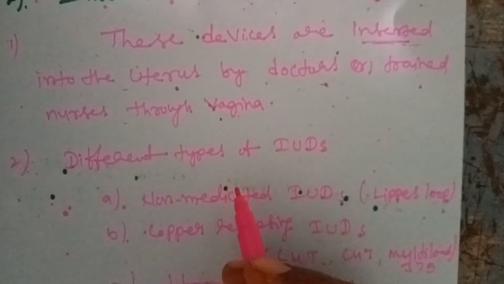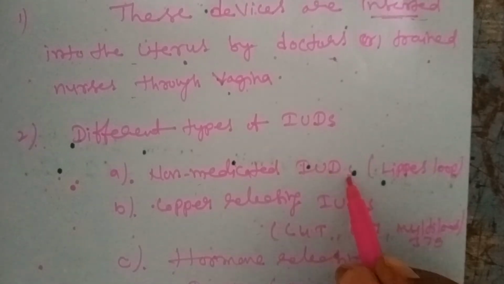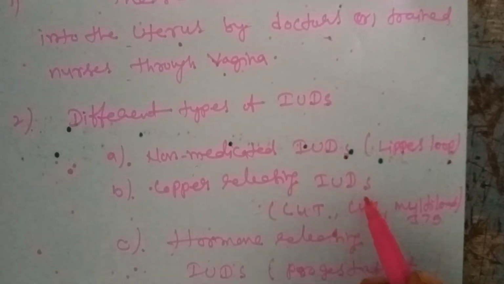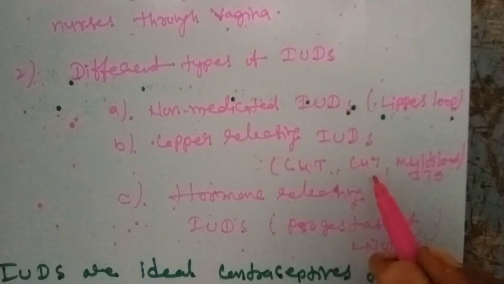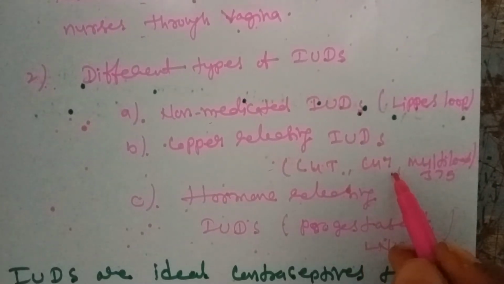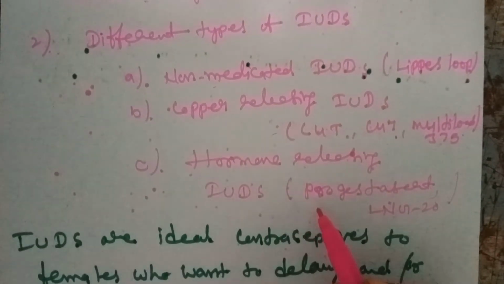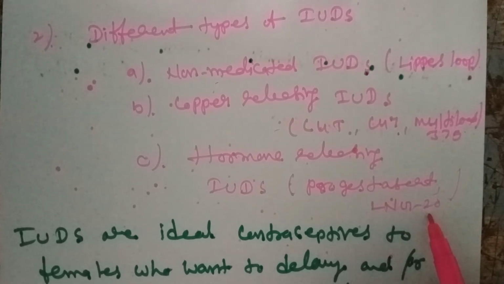There are different types of IUDs. Non-medicated IUDs, just the lippes loop. Copper releasing IUDs, that is called copper T, and Copper 7 and multiload. Hormone releasing IUDs, with progesterone, such as LNG 20.